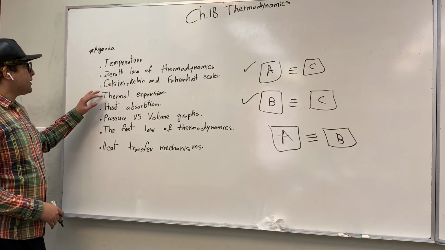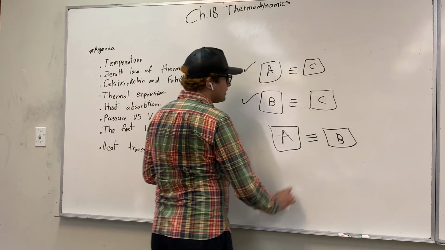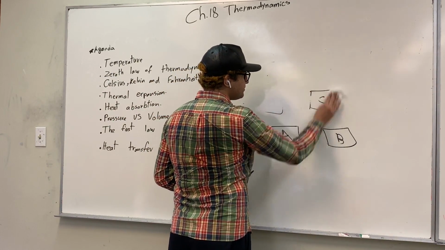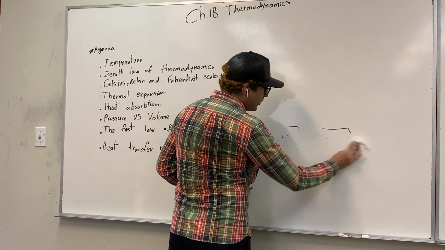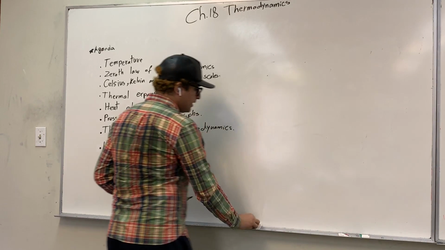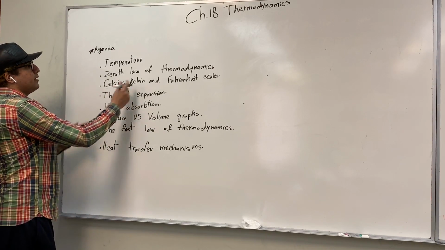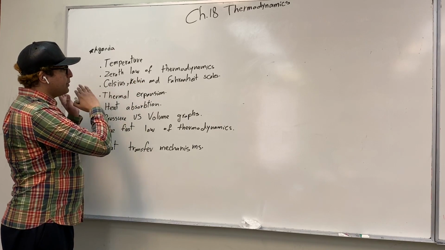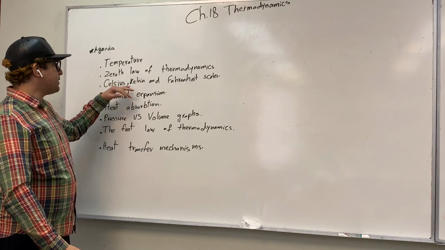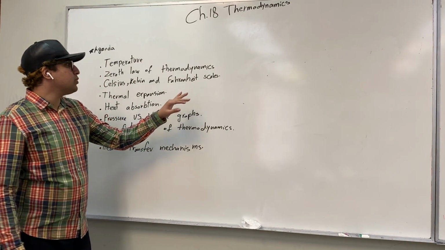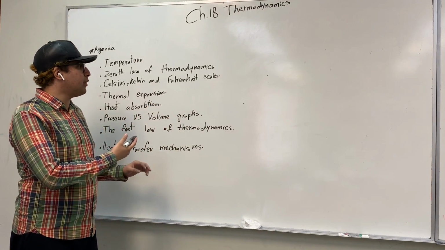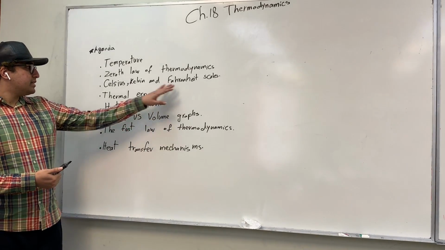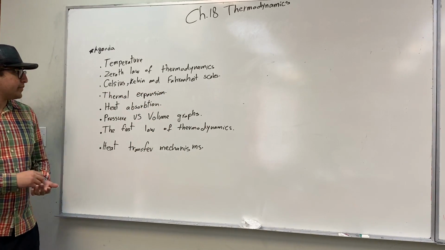Alright, so the third thing we'll be discussing is the scales of measuring temperature. Okay, so we have three scales. The first one is Celsius, the other is Kelvin, and the last one is Fahrenheit. These two scales are very similar in many respects, and we'll see that. Fahrenheit is also a unit to measure temperature, but it's a little bit different from these two, and we'll see how that goes.